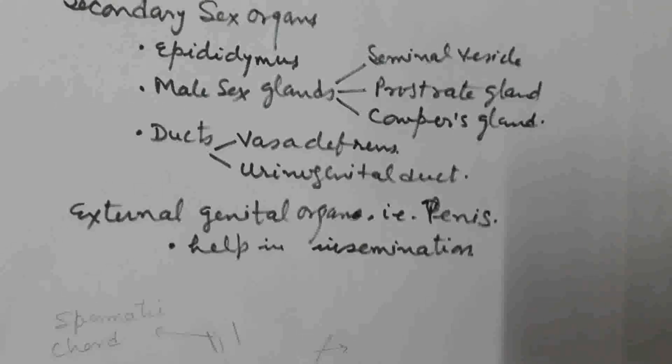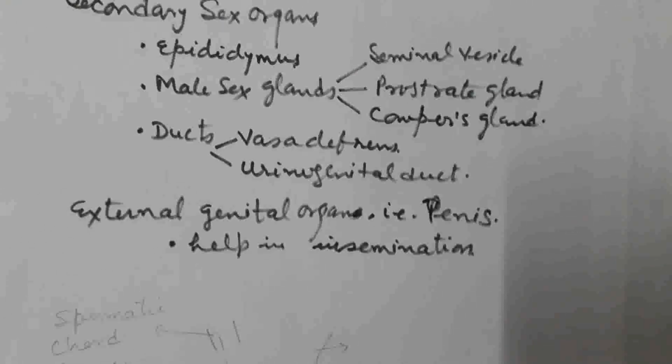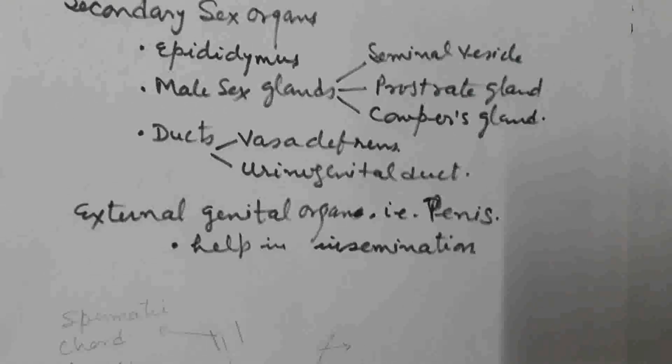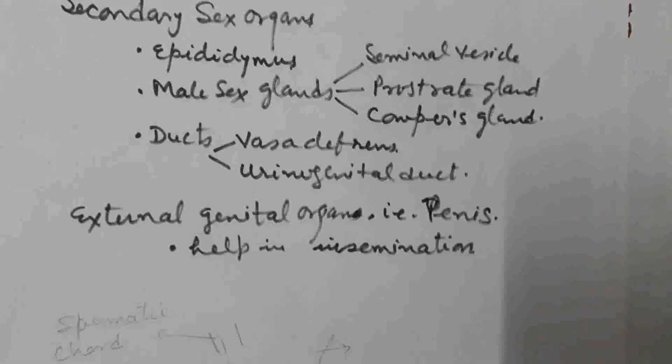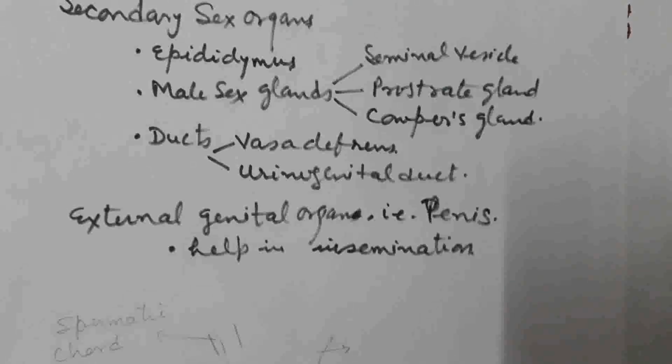Testes are situated outside the abdominal cavity. What is the position of the testis? Development of the testis takes place in the abdominal cavity during embryonic development, but later it shifts into a pouch-like structure known as the scrotum.